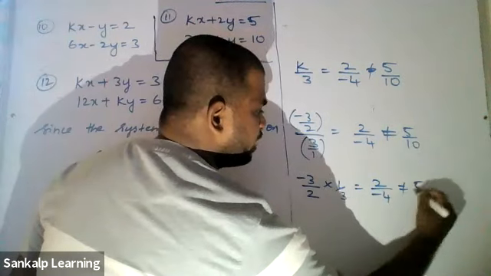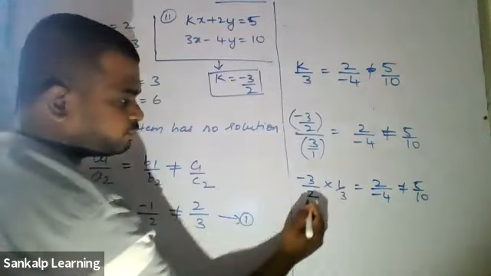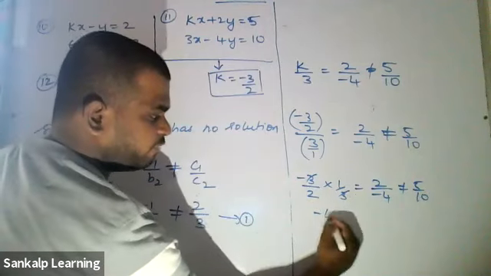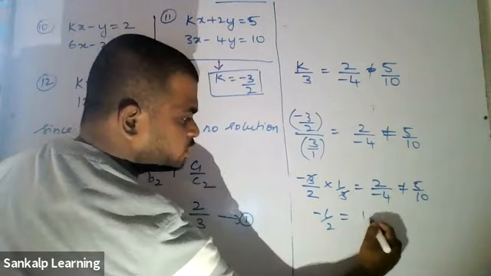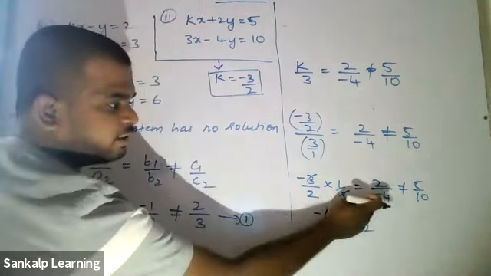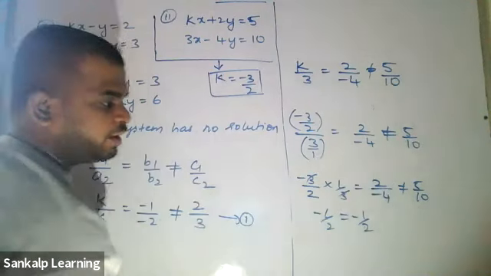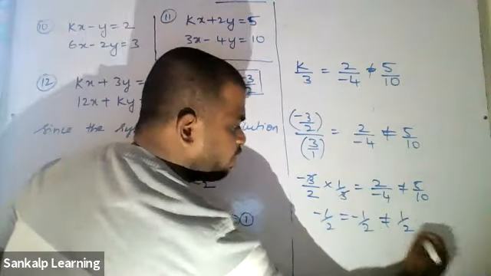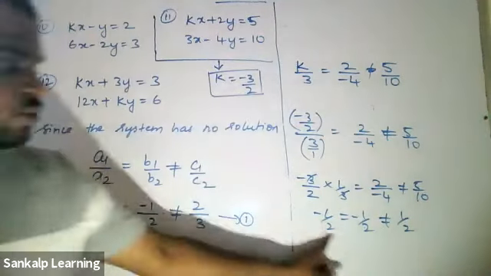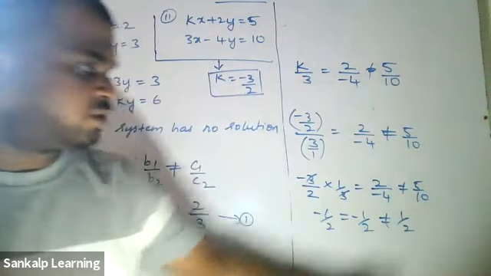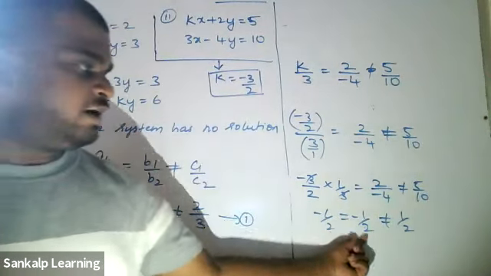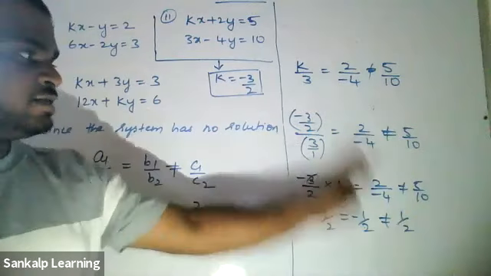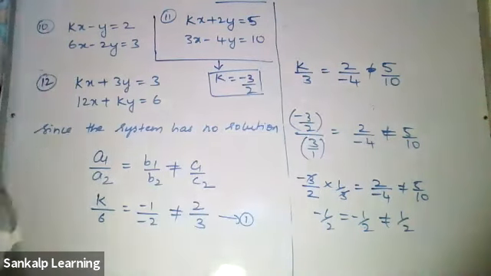Minus 3 by 2 as it is, into the reciprocal of this, which is equal to 2 by negative 4, which is not equal to 5 by 10. Now 3 gets cancelled, so you are left with minus 1 by 2. Here also you get minus 1 by 2, which is obviously not equal to 1 by 2. These two are negative values and this is a positive value. These two are equal, not equal to the third one. Therefore, it is satisfied. So this is the correct value of k.